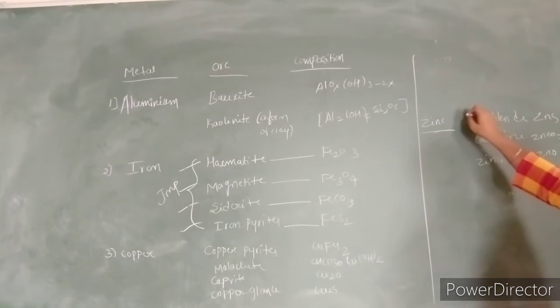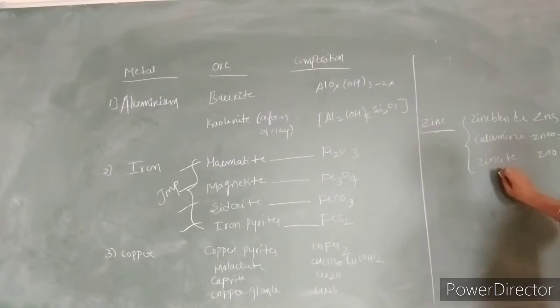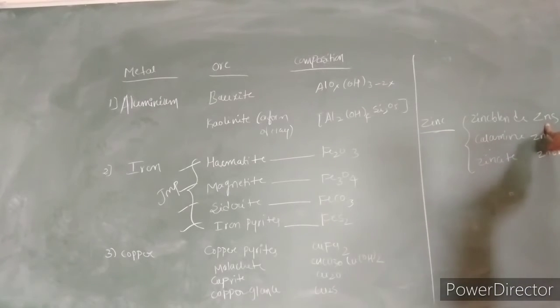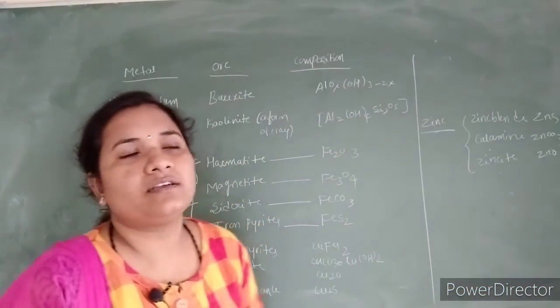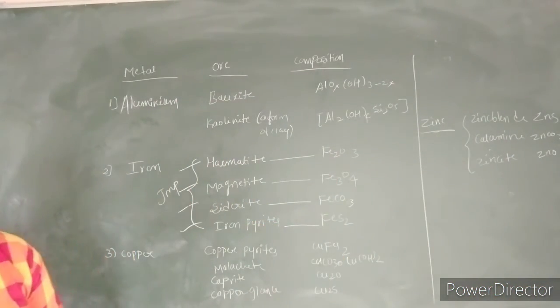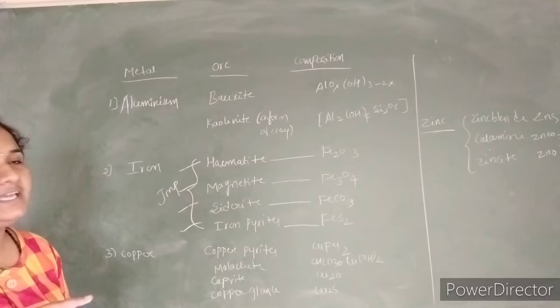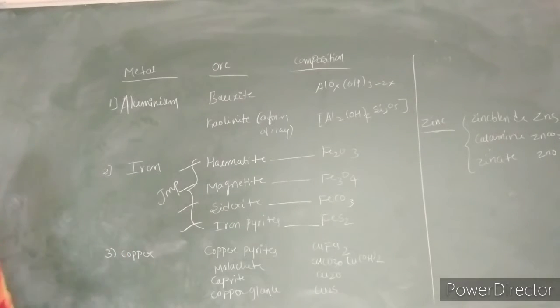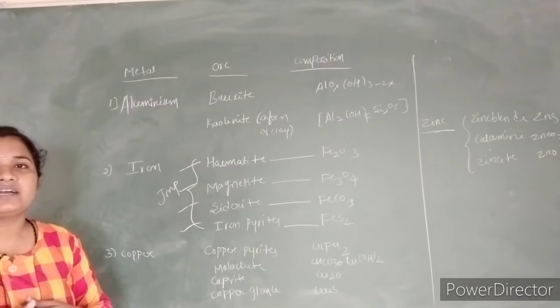So it is found in 3 forms: zinc blende, calamine, and zincite. In case of zinc blende, the composition is zinc sulfide. In case of calamine, zinc carbonate is present. In case of zincite, zinc oxide is present. So these are the 4 important metals and their ores as well as their composition.